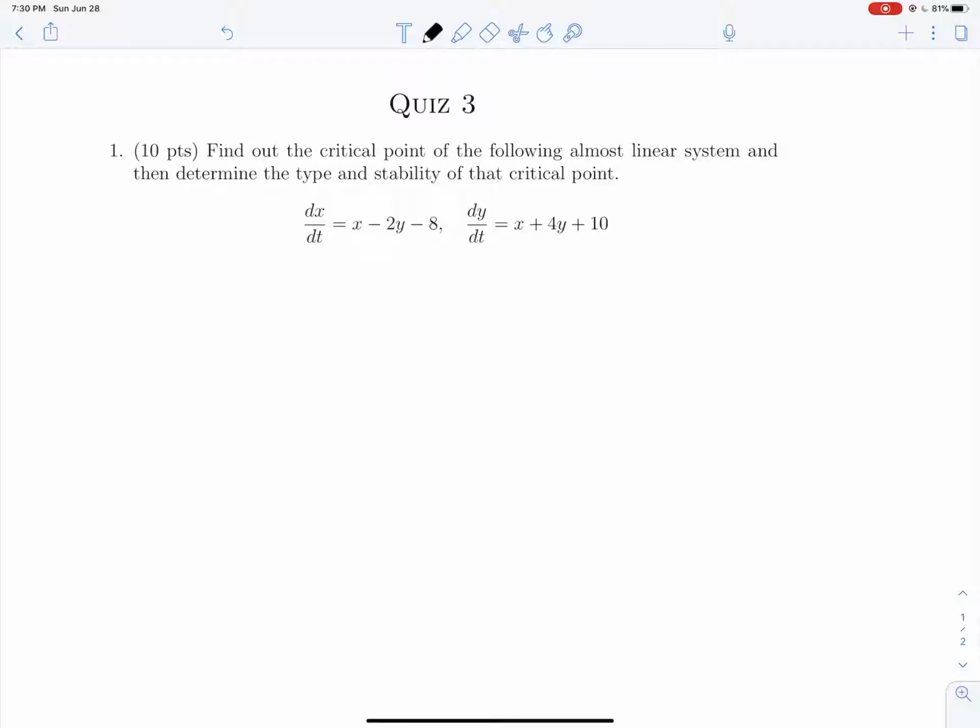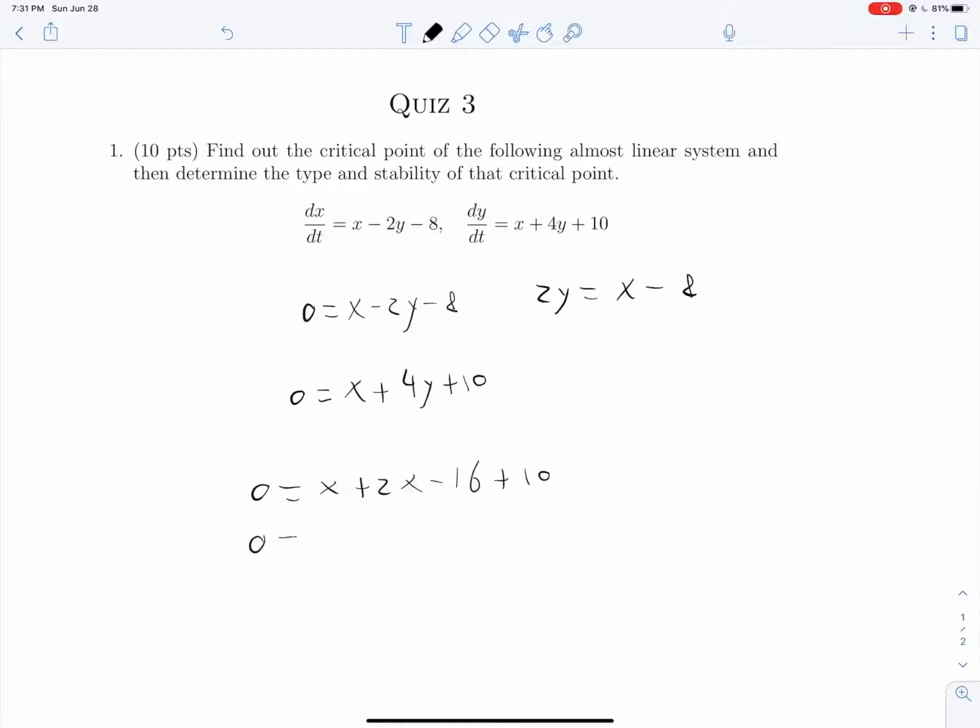Okay, so in order to solve for this, we set dx/dt and dy/dt equal to 0. So 0 is equal to x minus 2y minus 8, and 0 is equal to x plus 4y plus 10. Now I'm going to rewrite equation 1. 2y is equal to x minus 8, and we're going to substitute that into our second equation. So we'll get 0 is equal to x plus 2x minus 16 plus 10, or 0 is equal to 3x minus 6, x is equal to 2.